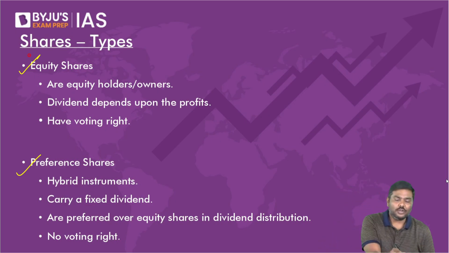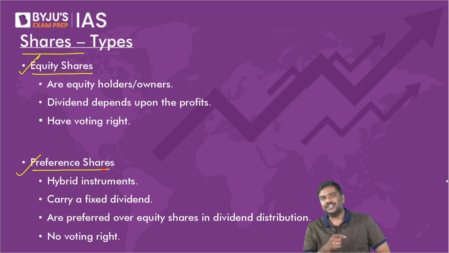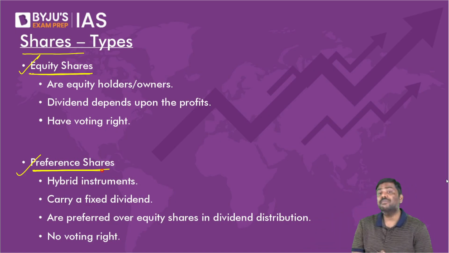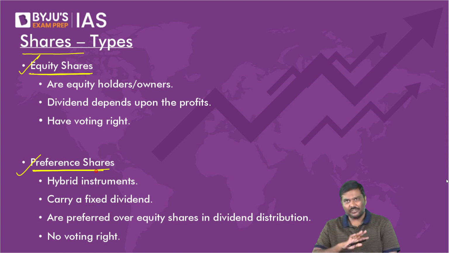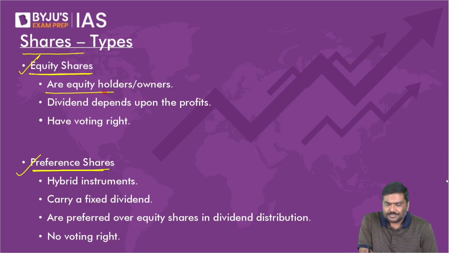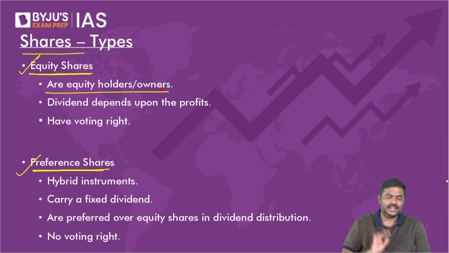Now, whenever you talk about shares, there are traditionally two types of shares. One is called an equity share. The second one is a preference share. Understand the point very carefully here. One is equity, another one is preference. Now, equity shareholders are basically the owners of a company. These are stakeholders, equity holders in a company.